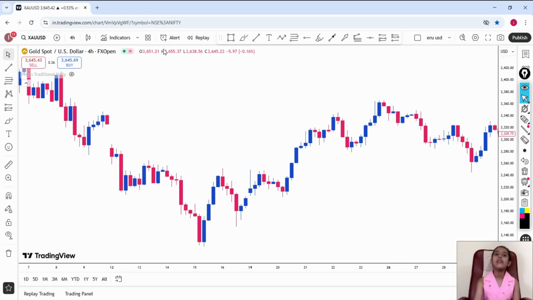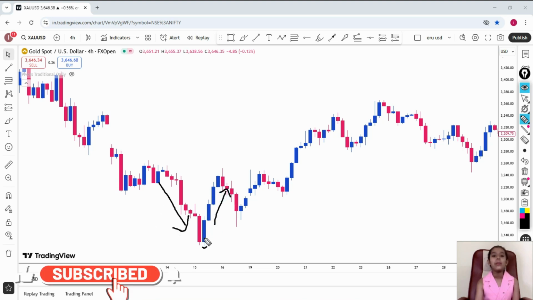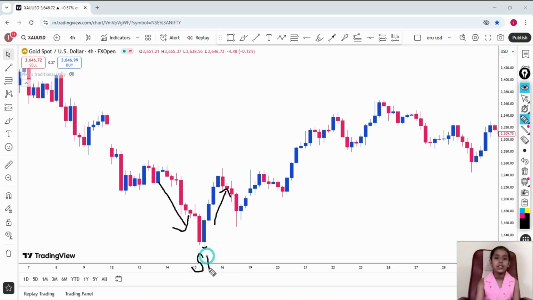So friends, now I will tell you the trend line support. So friends, this is the gold chart of 4 hours. Now I tell you. See friends, here the market is coming downside and from here it started going upside. And see friends, here sellers are more than buyers, and from here the buyers started pushing the market upside, and this will be our S1. Now see friends, again the market is coming downside and going upside, and friends, this will be our S2.